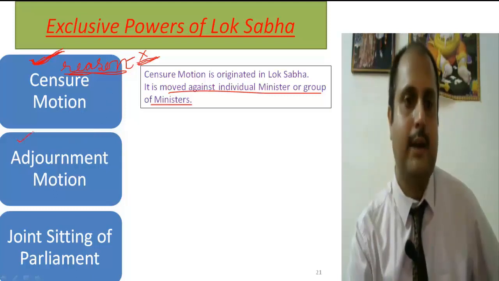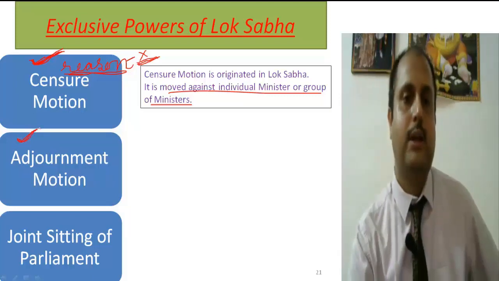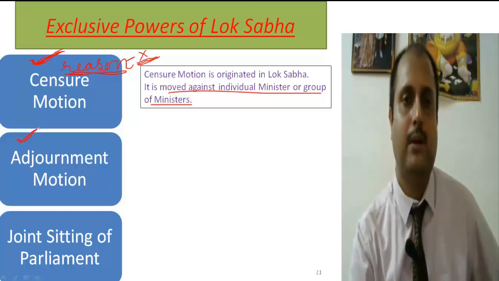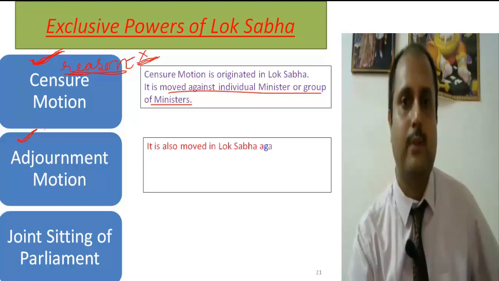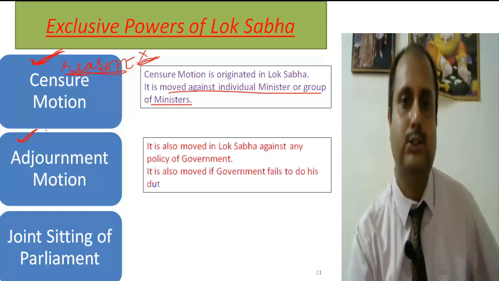The next one is the adjournment motion. What is adjournment motion? Adjournment motion is mainly placed in the Lok Sabha at the time when the government has failed to do its duty, or at any urgent matter the opposition party wants to attract the attention of the parliament. So adjournment motion means any kind of urgent issue the opposition party wants to attract the attention of the Lok Sabha and the Lok Sabha members, then the adjournment motion is presented in the Lok Sabha.